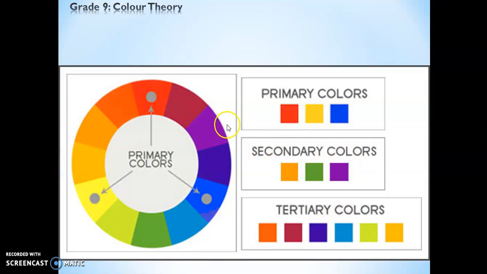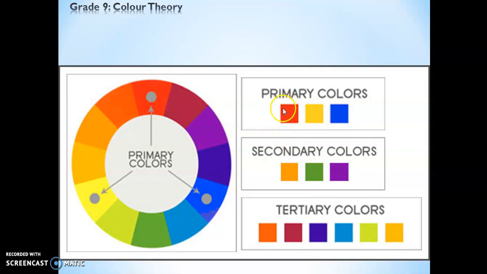Right, so this is a color wheel, and there are three color schemes that you need to know. You must know all these three color schemes. First is primary colors. Primary colors are colors that already exist and are not created by any other color. Primary colors are red, yellow, and blue. While secondary colors are made by mixing primary colors. You get orange by mixing red and yellow. You get green by mixing blue and yellow. You get purple by mixing blue and red.